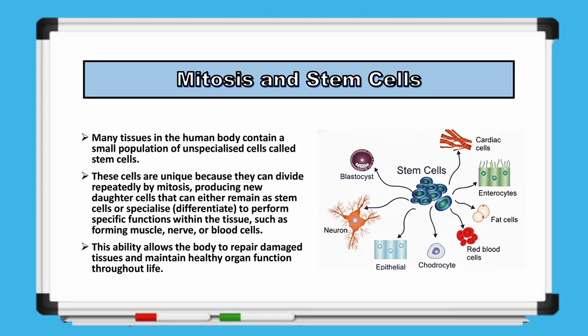Many tissues in the human body contain a small number of unspecialized cells known as stem cells. These cells are remarkable because they can divide repeatedly through mitosis, producing daughter cells that can either remain as stem cells or specialize, a process called differentiation. Through differentiation, stem cells develop into specific cell types within the tissue, such as neurons, muscle cells, blood cells, chondrocytes, cardiac cells, enterocytes, fat cells, or epithelial cells. This unique ability enables the body to repair damaged tissues and maintain the proper functioning of organs throughout life, supporting growth, regeneration, and overall health.